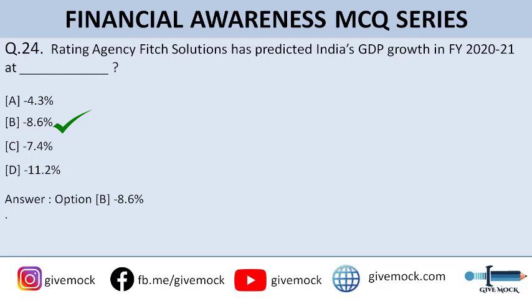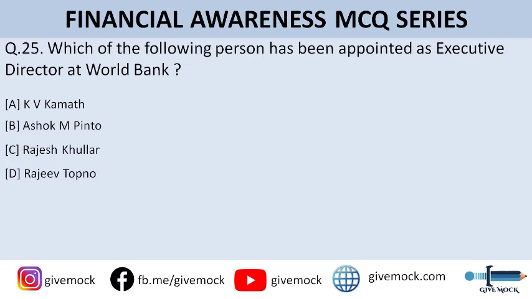Okay. So question number 25. Which of the following person has been appointed as executive director at World Bank? You can go through the options here. Option A is KB Kamath, option B is Ashok M Pinto, option C is Rajesh Khullar, and option D is Rajiv Topno. So the correct answer to this question is option C, that is Rajesh Khullar.